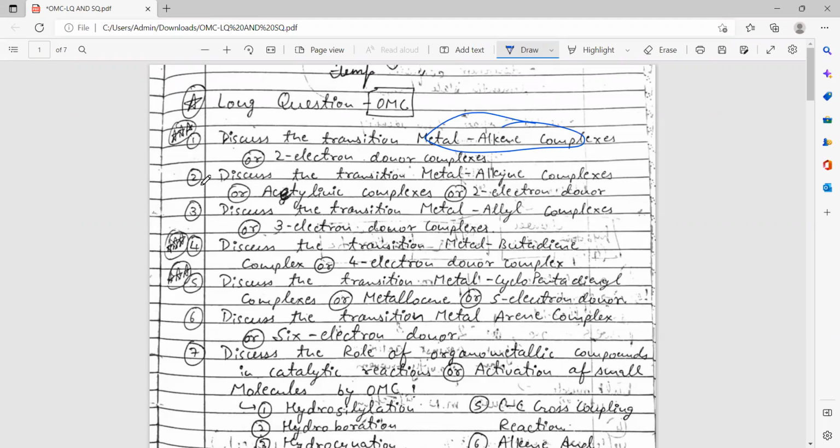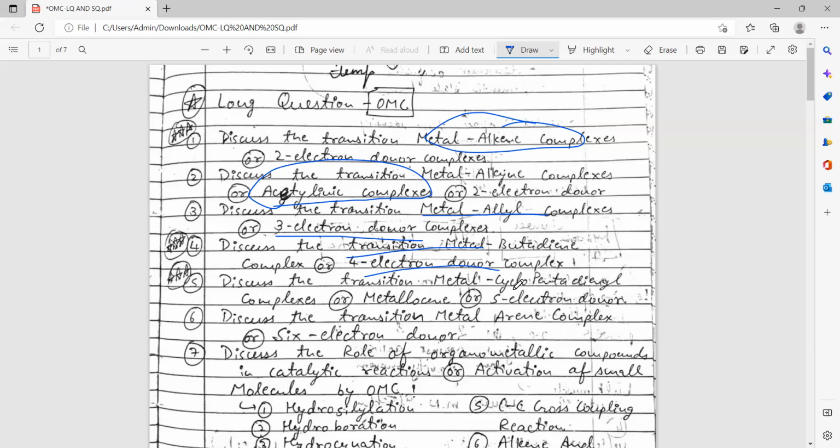Okay. Second question: discuss the transition metal alkyne complex or acetylenic complex, or two electron donor complexes. In the question, it may be written like discuss the metal alkene two electron donor complex, or it can be asked like discuss the transition metal alkyne complex. In the same way, it can be asked like metal allyl complex or three electron donor complexes. In the same way, transition metal butadiene complexes or four electron donor complexes.